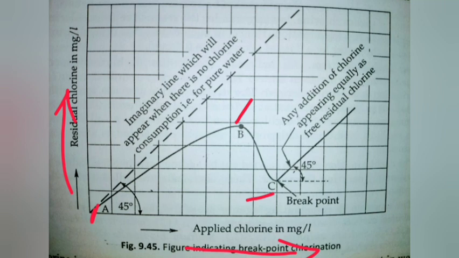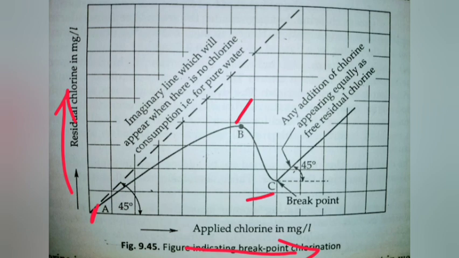Now let us check. Breakpoint chlorination is a term which gives us an idea of the extent of the chlorine that is added to the water. In fact, it represents that dose of chlorination beyond which any further addition of chlorine will equally appear as free residual chlorine. Generally, after all the treatments, the water contains two kinds of impurities: first, bacteria, and another one, organic impurities. Usually color, odor, taste will be there. That one we don't give much importance in our treatment.